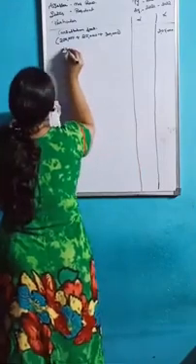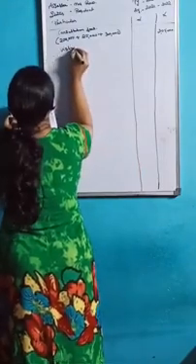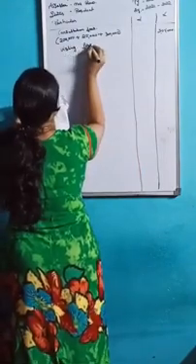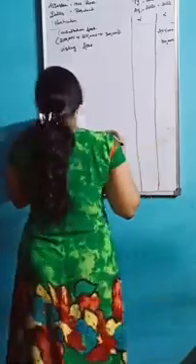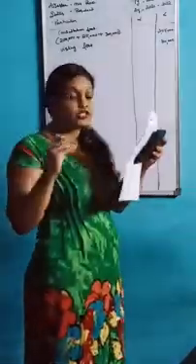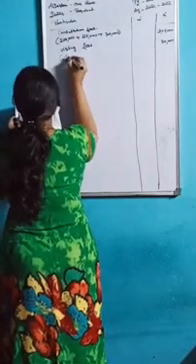After that, visiting fees. How much? 80,000. Next, gift from patients, 40,000.